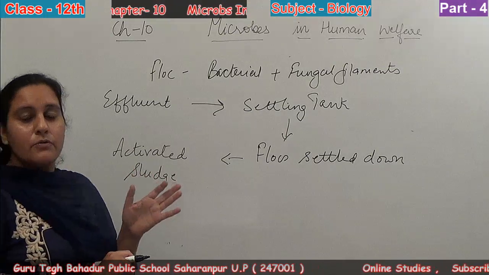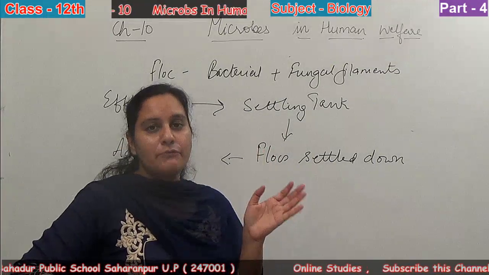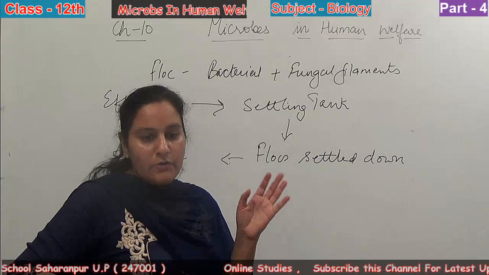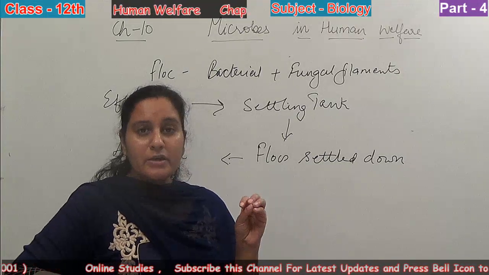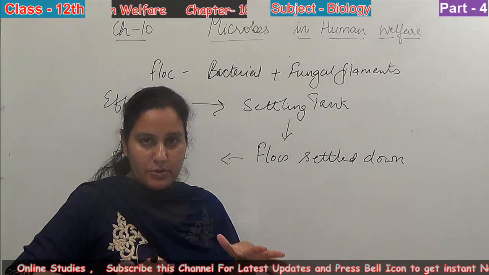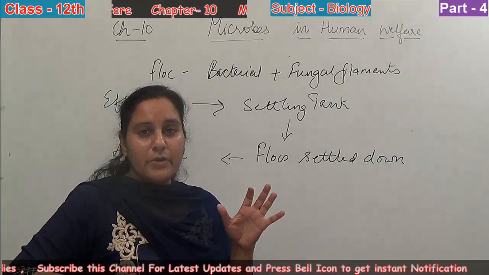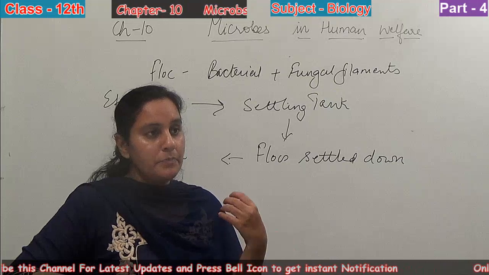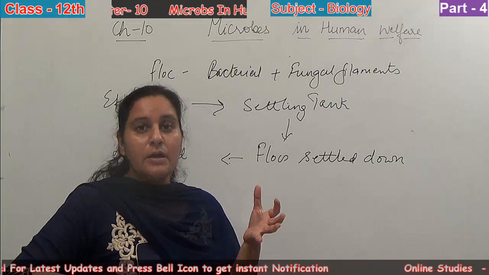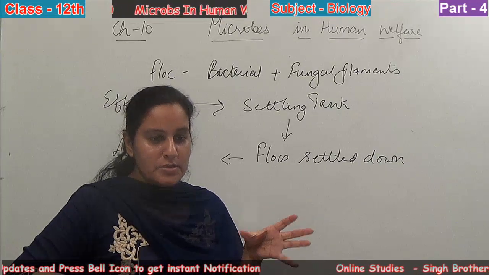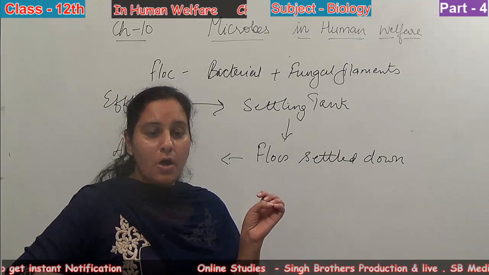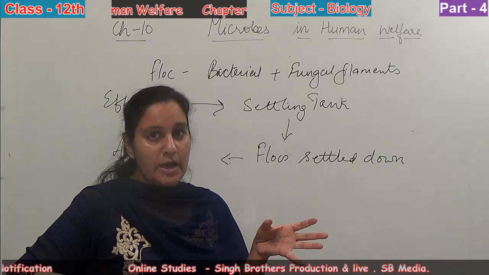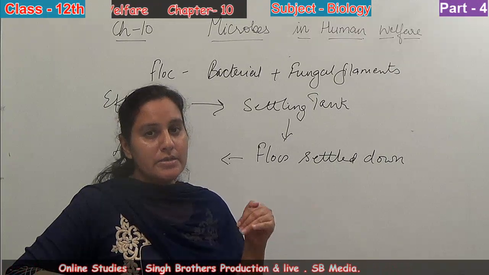First, we have the effluent. This effluent goes to the aeration tank for aeration. After constant aeration, air is pumped into that process. After that, there is a vigorous growth of bacteria. This vigorous growth of bacteria helps in the formation of flocks. Then there is a consumption of the organic matter by the bacteria. Then there is a decrease in BOD.